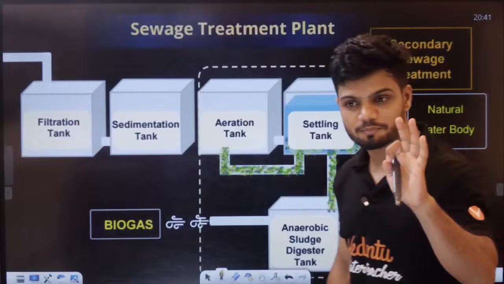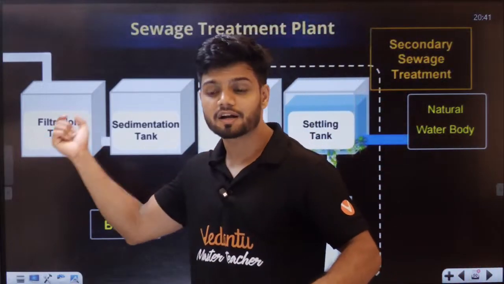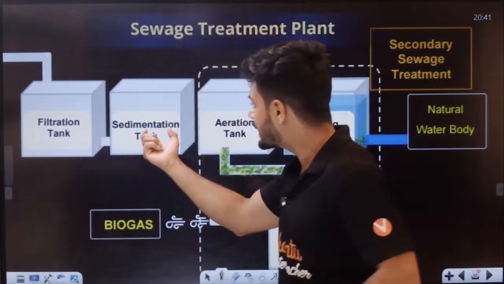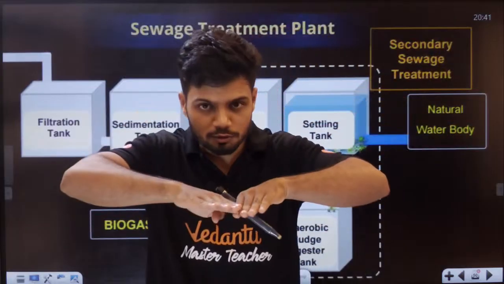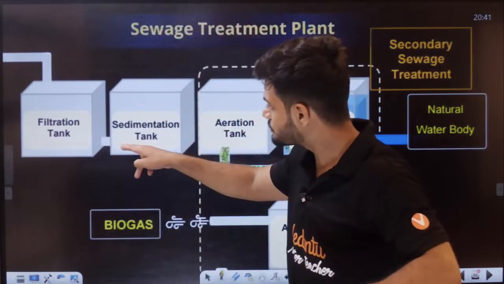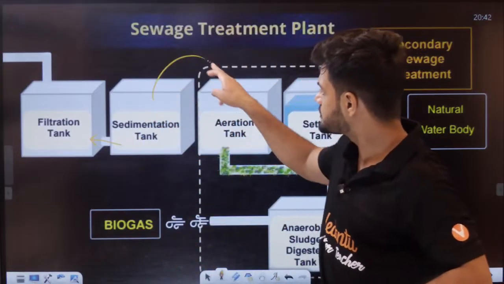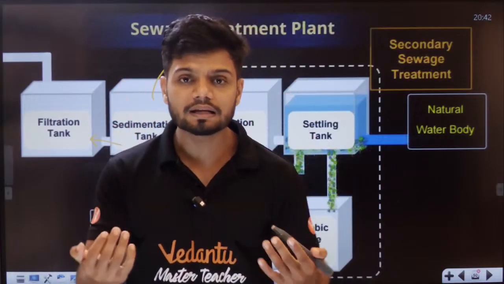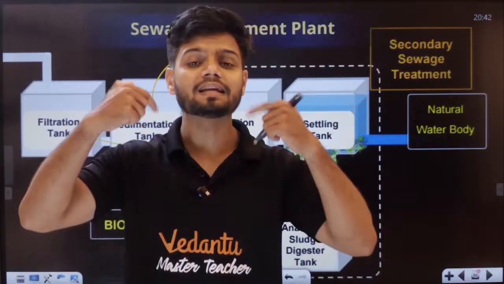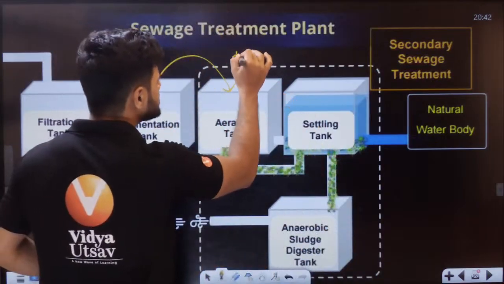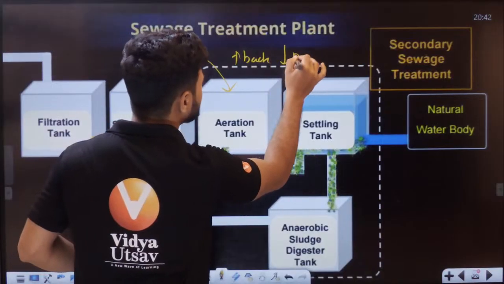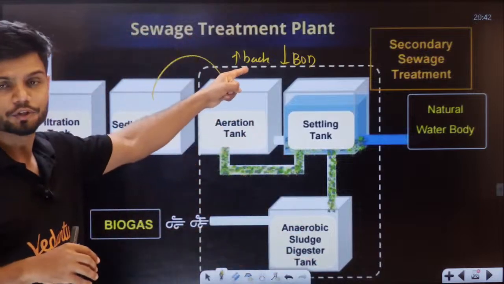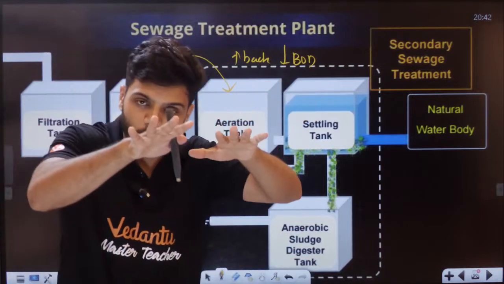Now, students, let me give a small recap. In the filtration tank, we did something called sequential filtration. Step by step, we removed everything. In the sedimentation tank, because of gravity, whatever is present at the bottom is called primary sludge. Primary sludge was sent back here. The top part was sent to the aeration tank. In the aeration tank, what did we do? We released oxygen to increase the aerobic bacteria. Once bacteria increased, they decreased the BOD eventually, because all the organic matter was eaten by the bacteria here. Then in the settling tank, we let all the bacteria settle down.